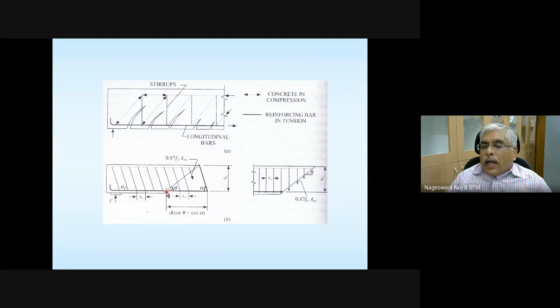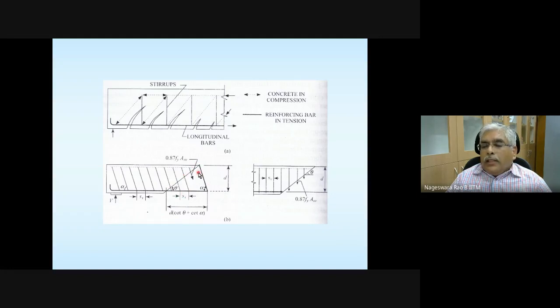So I need to look at how many stirrups are going to be there over this distance. Those stirrups are going to be effective in tying these two parts together when this beam is trying to develop a crack at an angle theta.